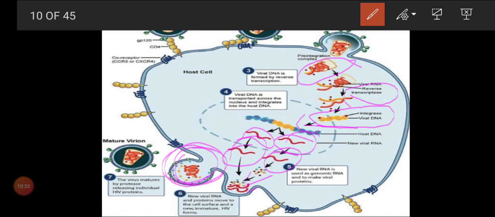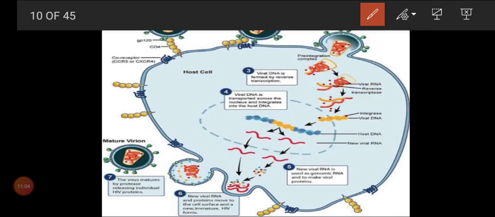If the question in NEET asks what three enzymes can be seen in HIV, you want to give protease, integrase and reverse transcriptase. With the help of the protease enzyme, it will become a matured virion. Virion means it has the capacity to infect other cells. Now the mature virion is ready and will go and attack other cells, and like that the proliferation will take place inside the host cell.